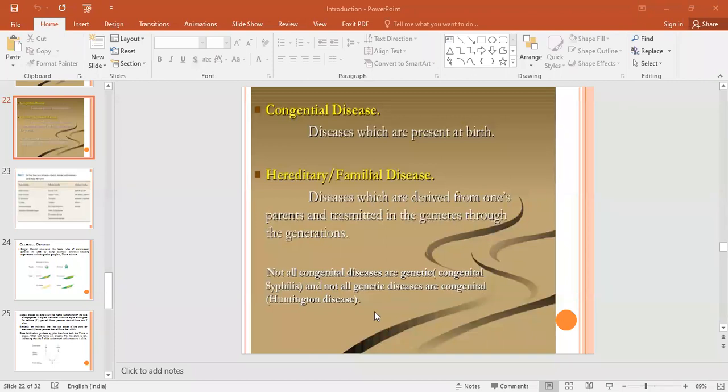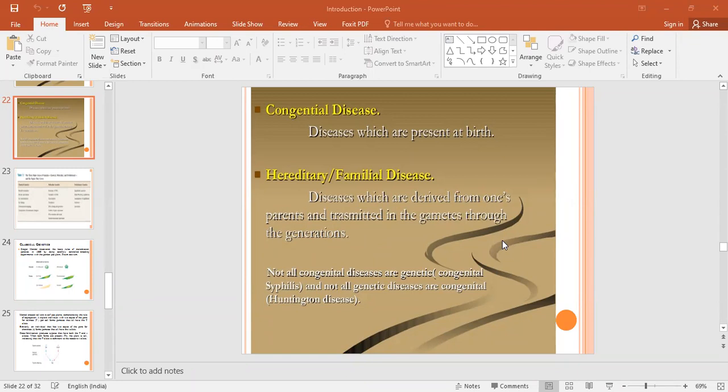Then hereditary or familial diseases mean what? See, congenital diseases are different from familial diseases. Hereditary diseases are diseases which are derived from your parents and transmitted to you, to the next generation. That is known as hereditary or familial diseases.